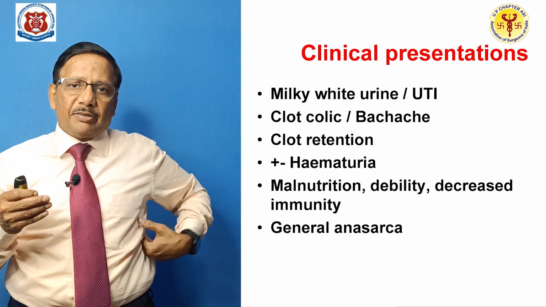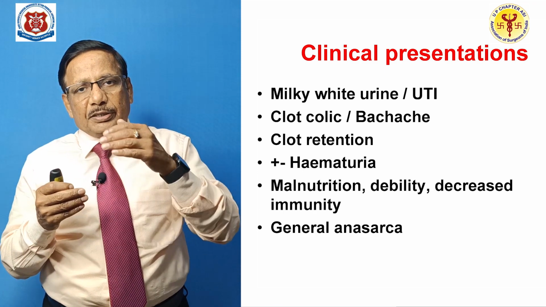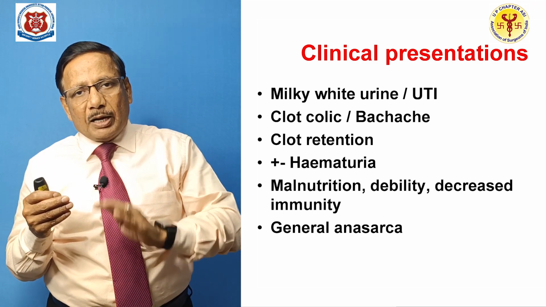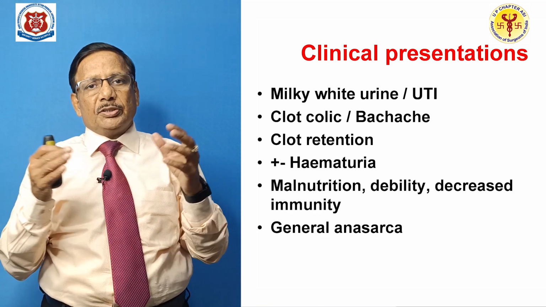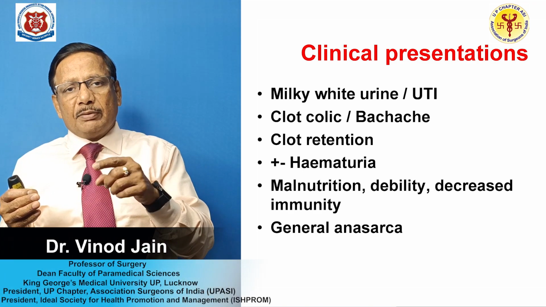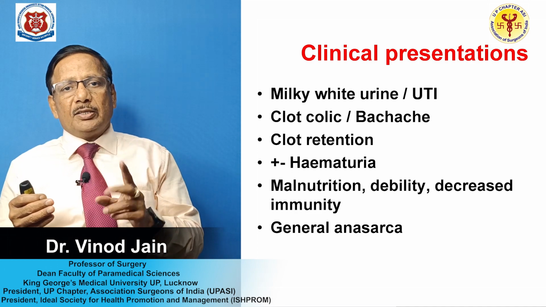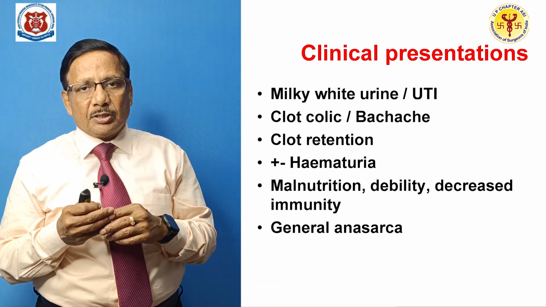There could be some backache. Even the clot may come into the bladder and it may obstruct the urethra, may lead to retention of the urine. And that you must be remembering our case scenario, the patient had 2 episodes of retention of the urine.